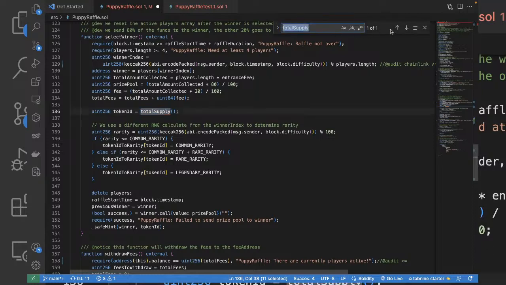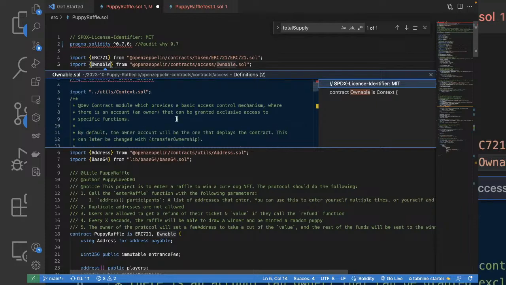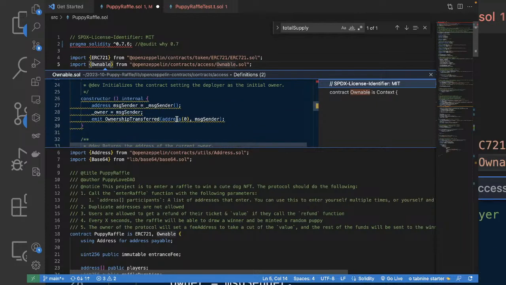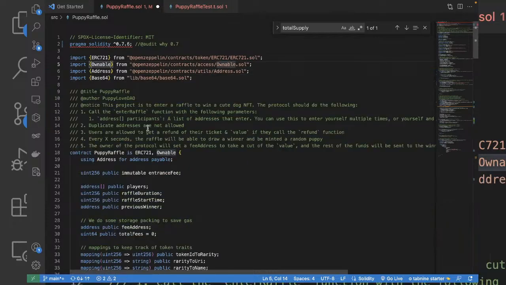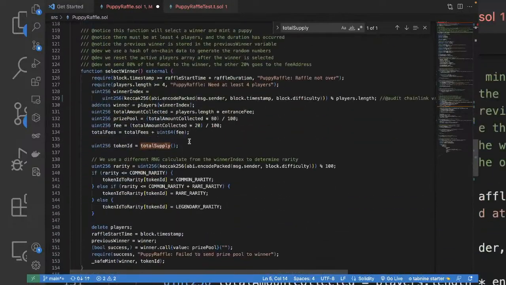Where is it? Okay, I think we are inheriting from something. I don't know which function. Yeah, inside ERC721, we have total supply. Right, that's good. That's good.